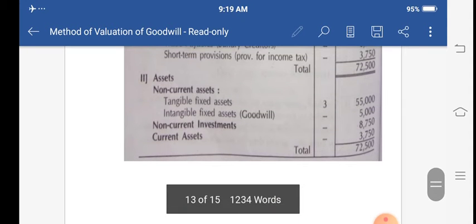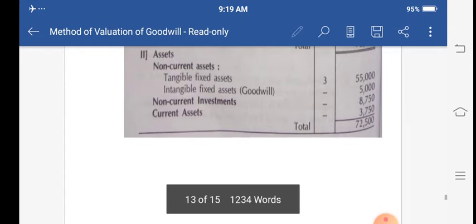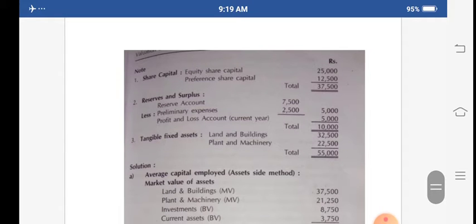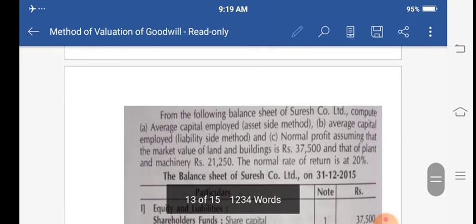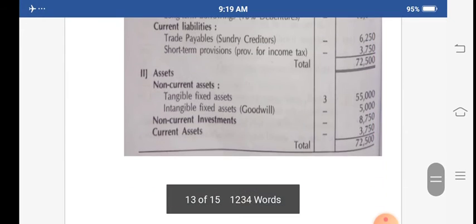First of all, see in the balance sheet, tangible fixed assets, all the assets we have to take. Okay, the tangible fixed assets, and which are those tangible fixed assets? In note number 3 it is given. So in note number 3, land and building is 32,500, but what's the market value? In the first para it is given, the land and building is rupees 37,500. So this 37,500 we have to take.